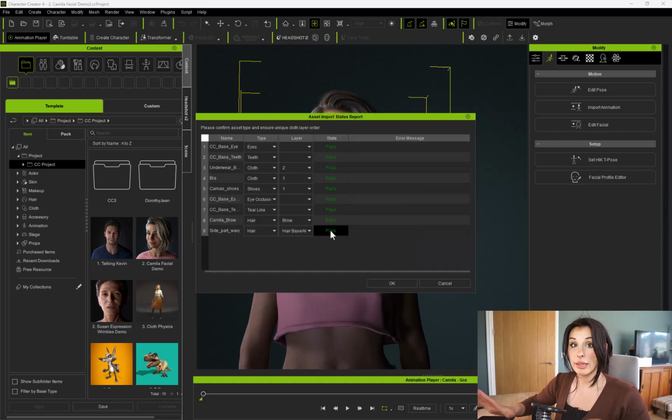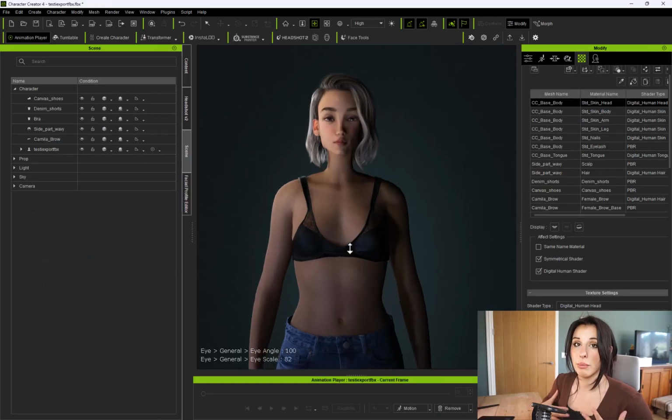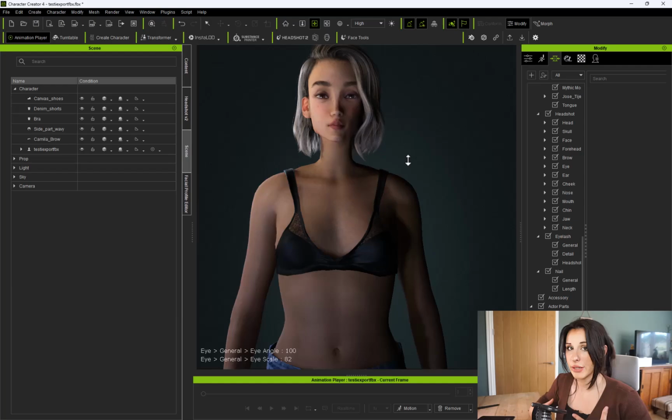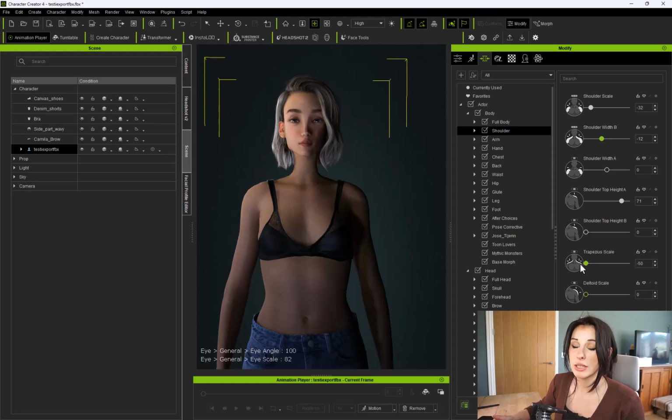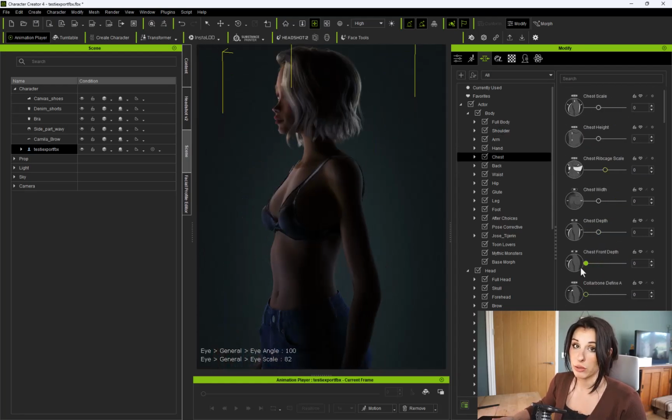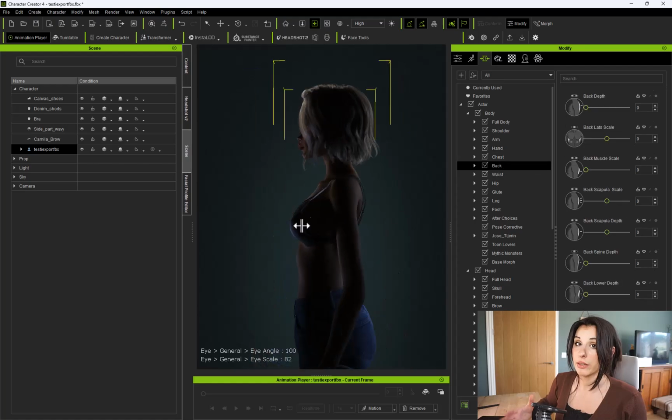We'll just go through the exact same process again for the body. I like to do the head first and then do the body. So just go through the sliders and adjust them until you've got your character's shape the way you want it. Now you can then import it back into Blender to sculpt it further if you want to.